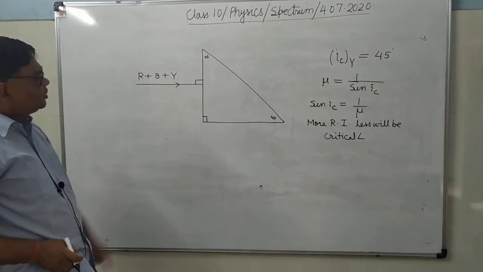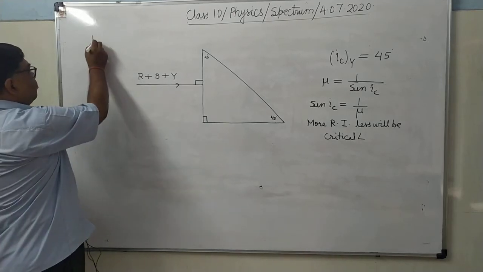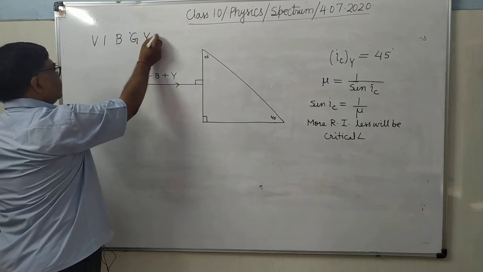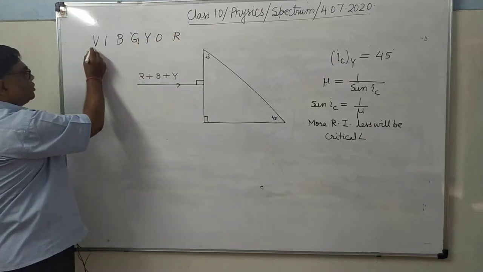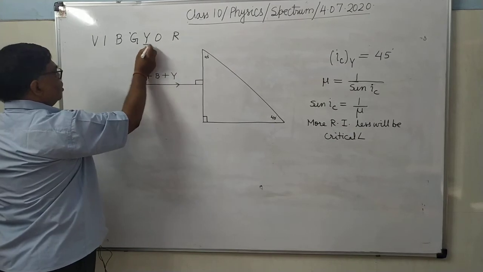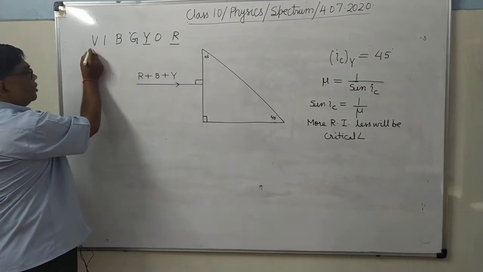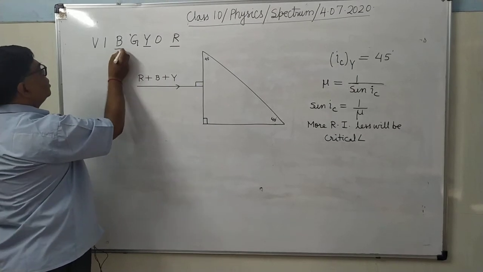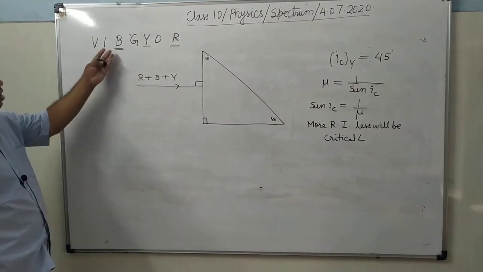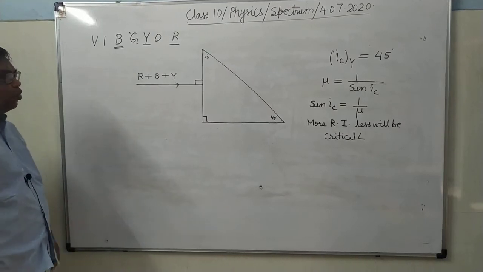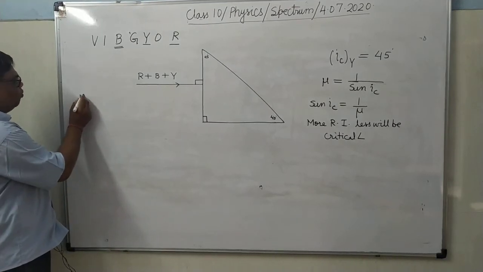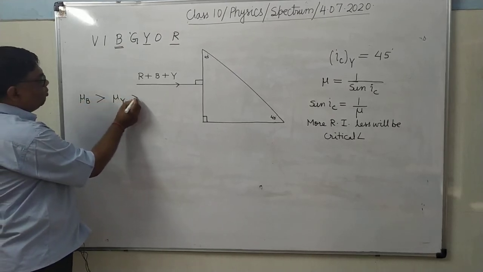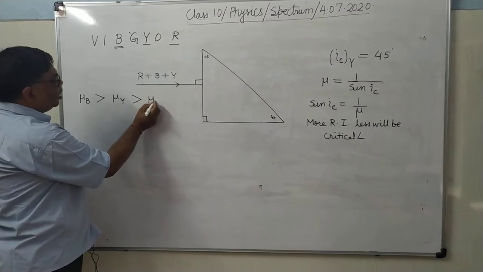Now out of these colors, which one is having the more refractive index? So first you underline here. Which are the three colors? One is the yellow, one is red, and this is blue. So see here, one which occurs earlier, that will have more refractive index, means mu b will be greater than mu y, will be greater than mu r.